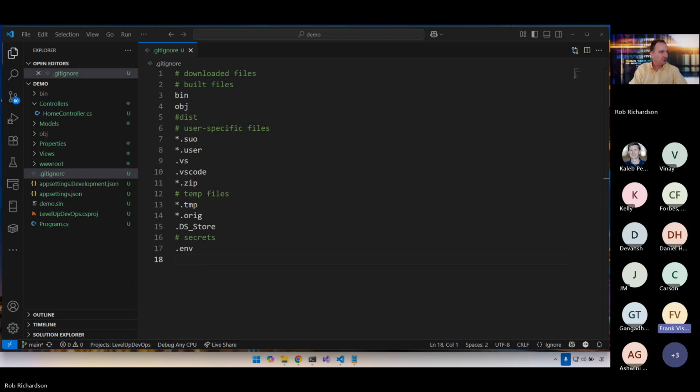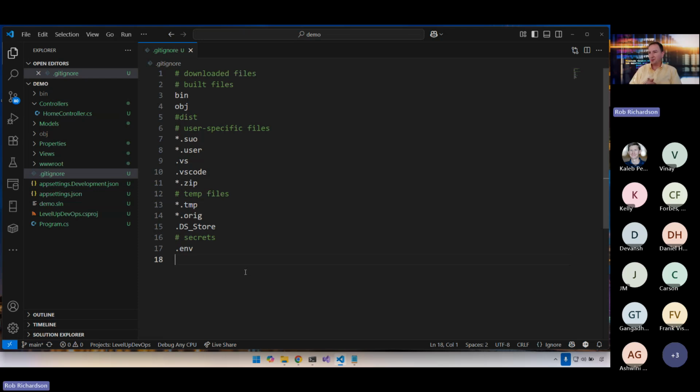Excellent. Hey Rob, now that we have our gitignore file, go ahead. Is there something, from your experience, that people sometimes add or forget to add to their gitignore, that typically goes wrong? Something people may not always consider?